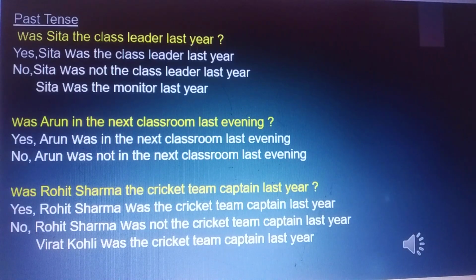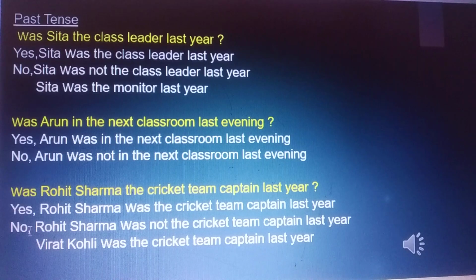Was Sita the class leader last year? Yes, Sita was the class leader last year. No, Sita was not the class leader last year. Sita was the monitor last year. Was Arun in the next classroom last evening? Yes, Arun was in the next classroom last evening. No, Arun was not in the next classroom last evening.